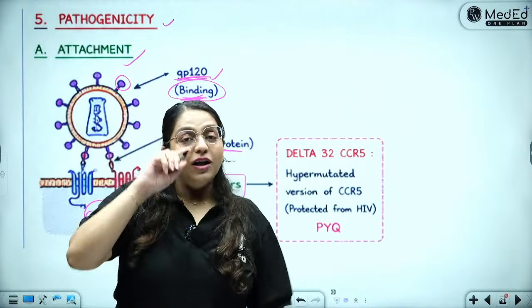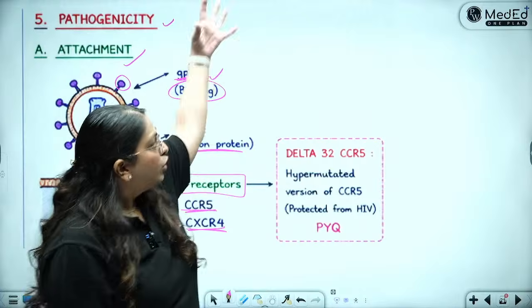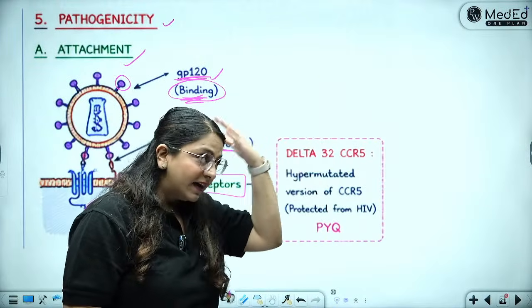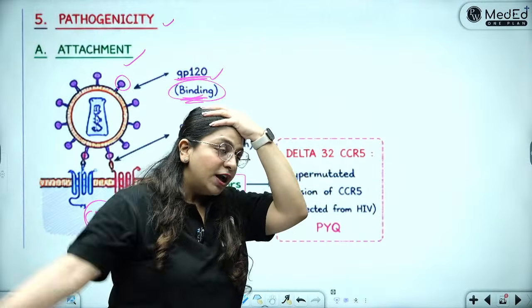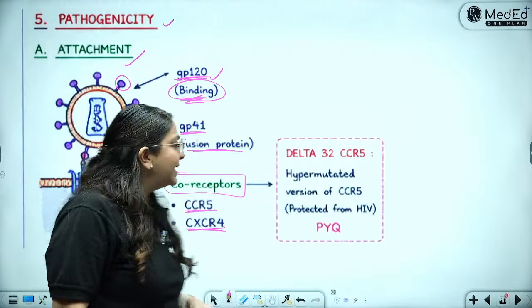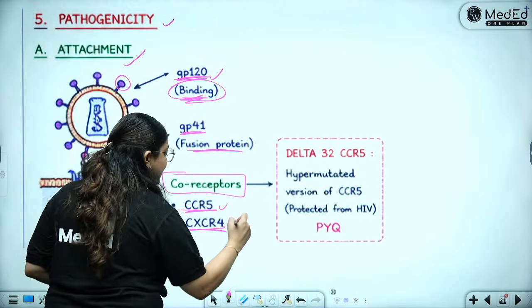Always most important, because if I don't hold on with my hands, I will slip away. So while this GP120 binding is very important, the holding with the hands is also super important. What is the holding with the hands? The CCR5 and the CXCR4.